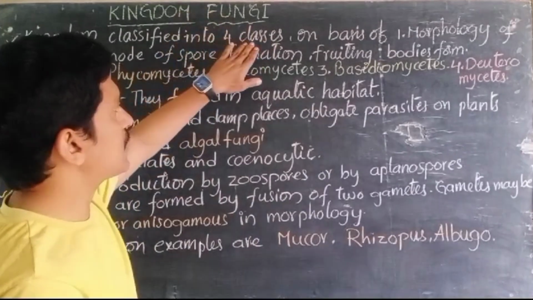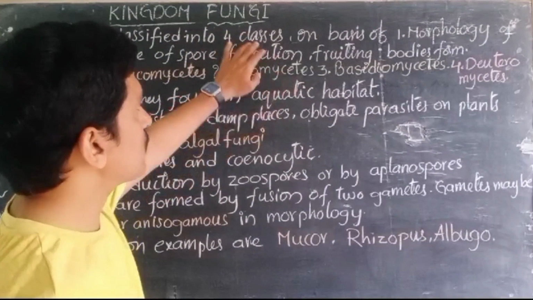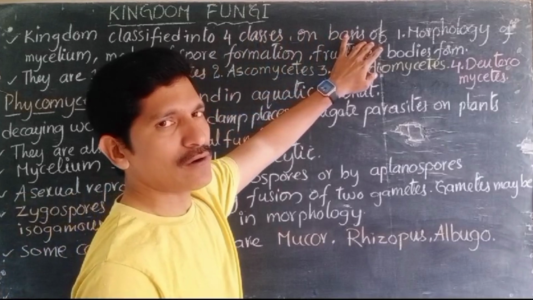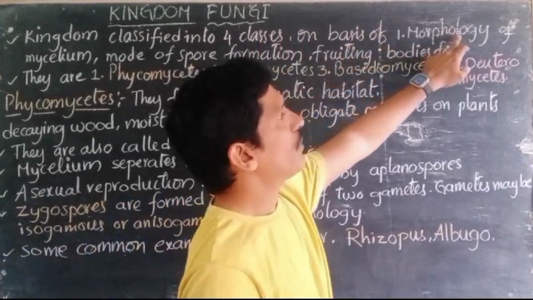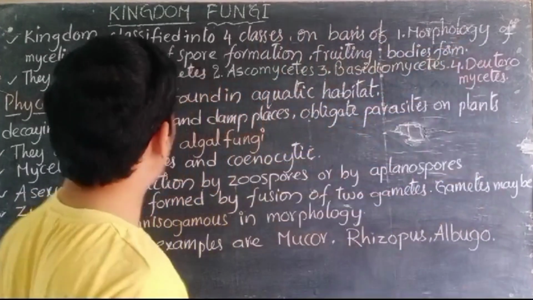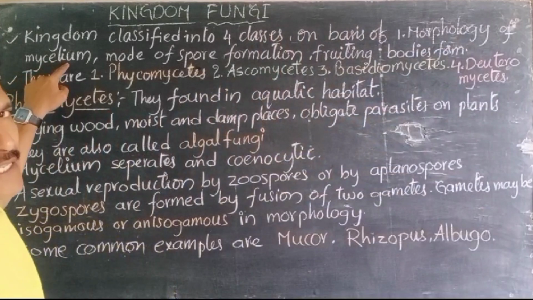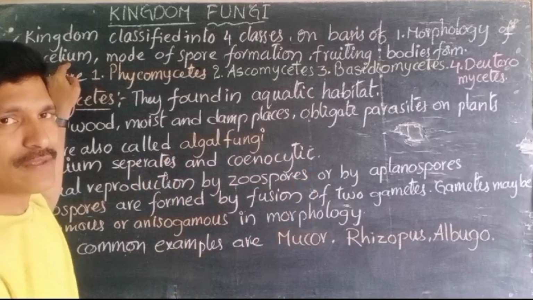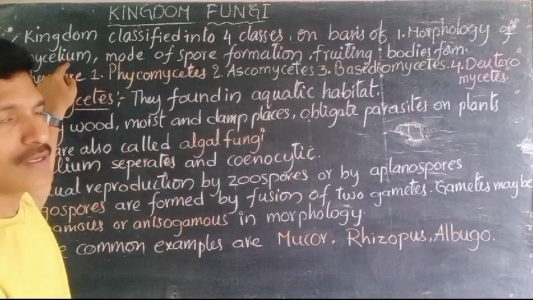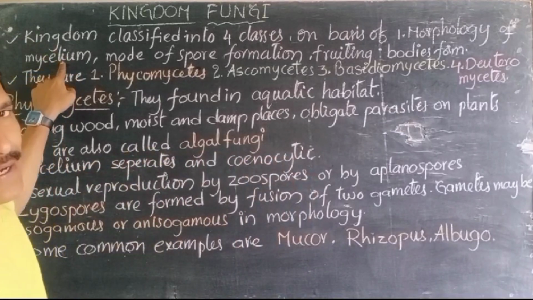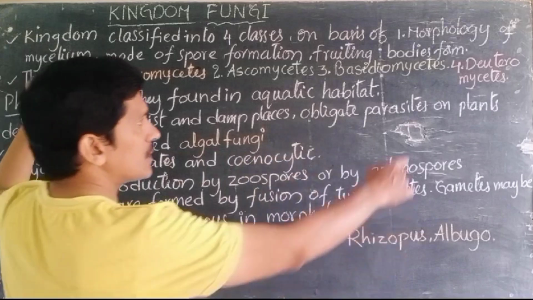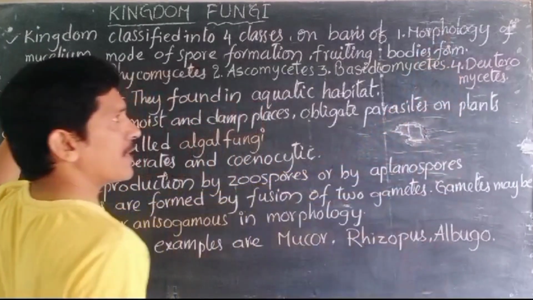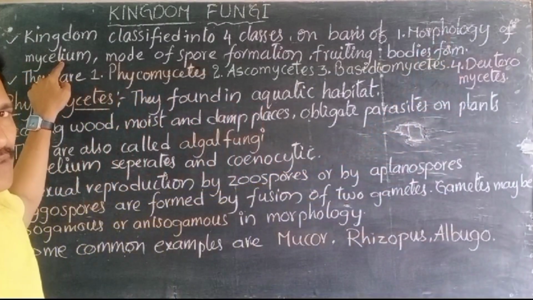The kingdom fungi is classified into 4 classes. On what basis are they classified? They are classified on the basis of morphology of the mycelium. Mycelium means the body structure of the organism. The body structure is like a thread, it seems, right? So that thread-like structure is called mycelium. The morphology of the mycelium is not the same in all fungal organisms.